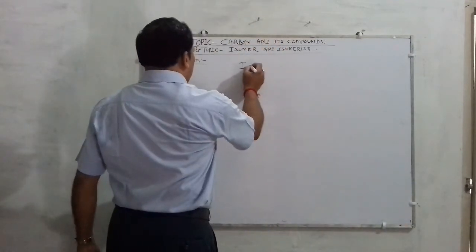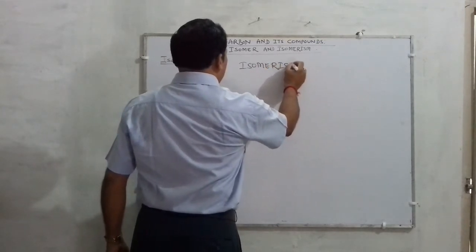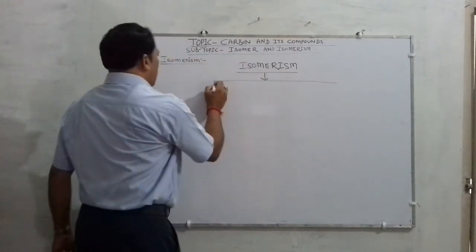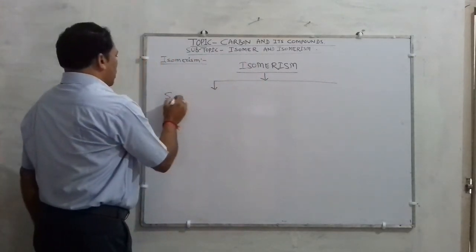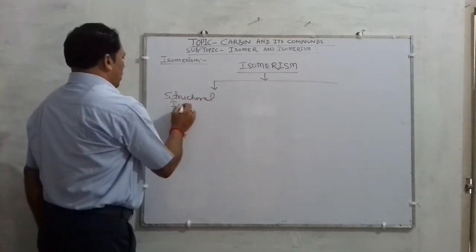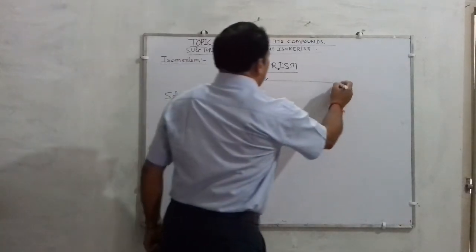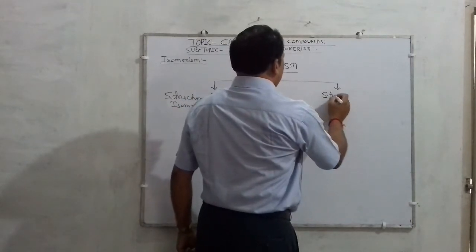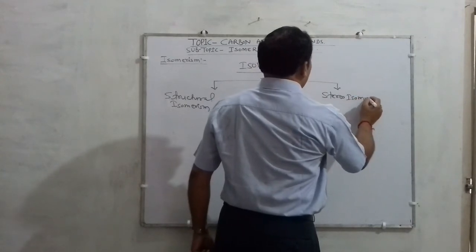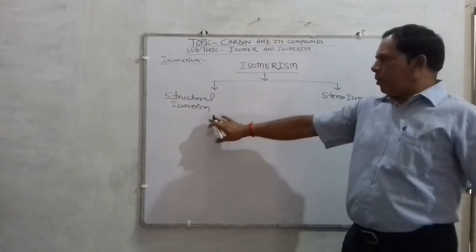So isomerism is generally of 2 kinds. The first is called structural isomerism, and the other is called stereoisomerism. So what is structural isomerism?